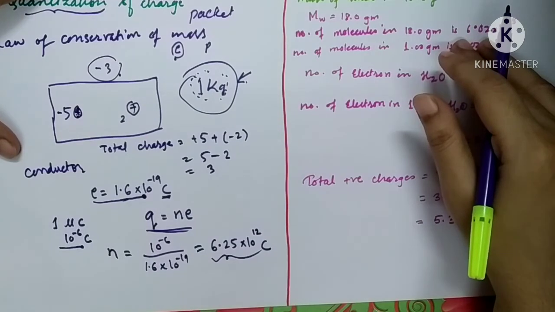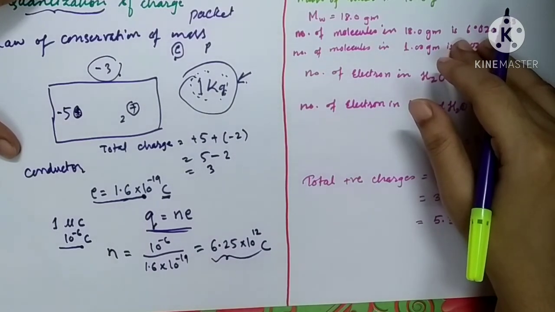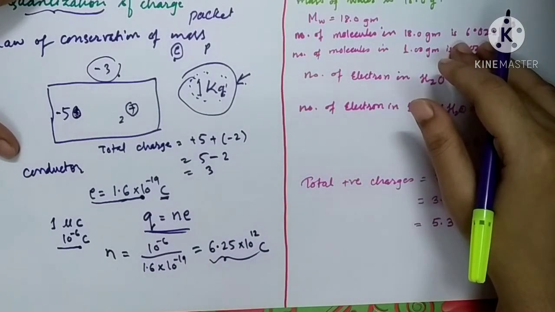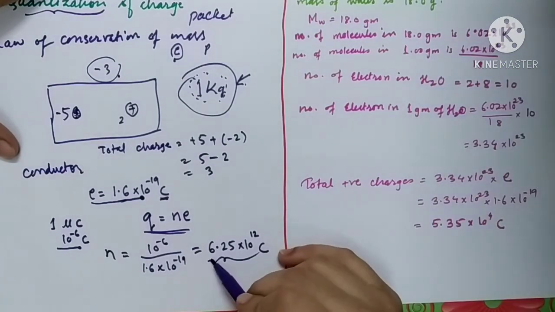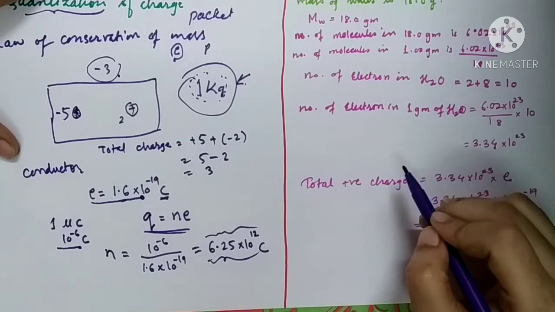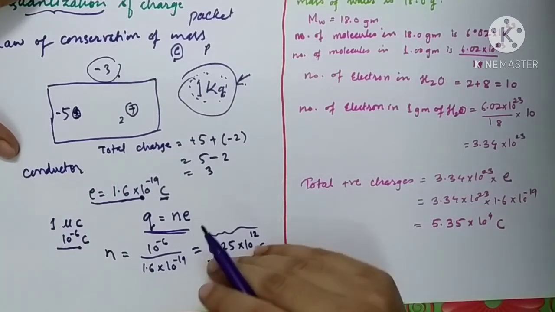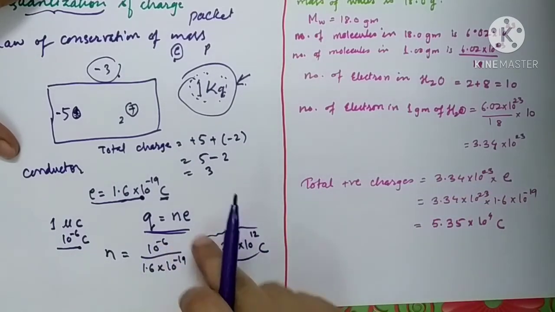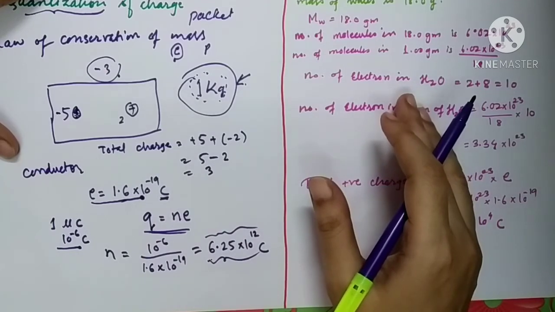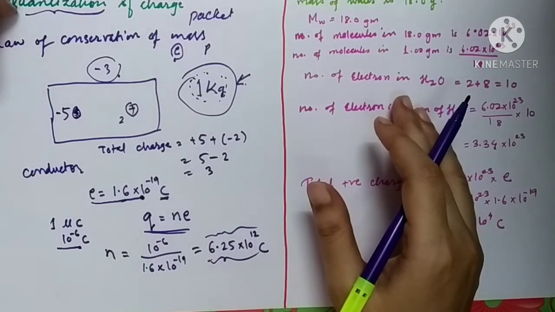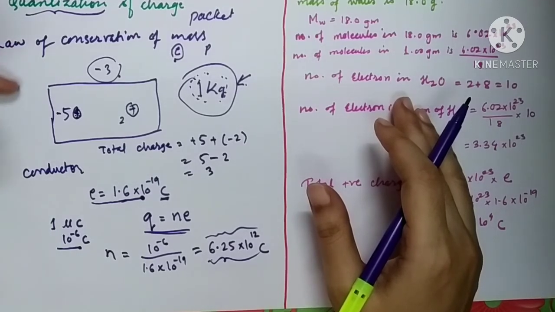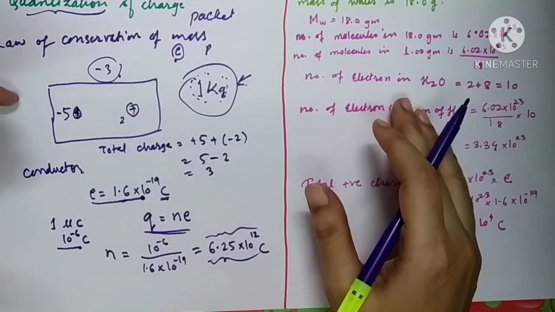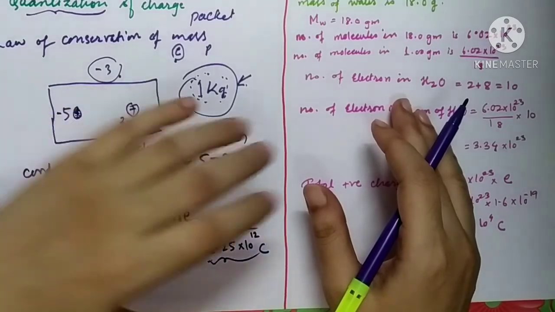This is called quantized charge. Discrete charge distribution is not possible. Here you can say that there is a continuous charge distribution, meaning you cannot distinguish one electron from another electron. So this is called quantization of charge and additive nature. Here we have completed the two properties. Let us solve one example on this quantization of charge.